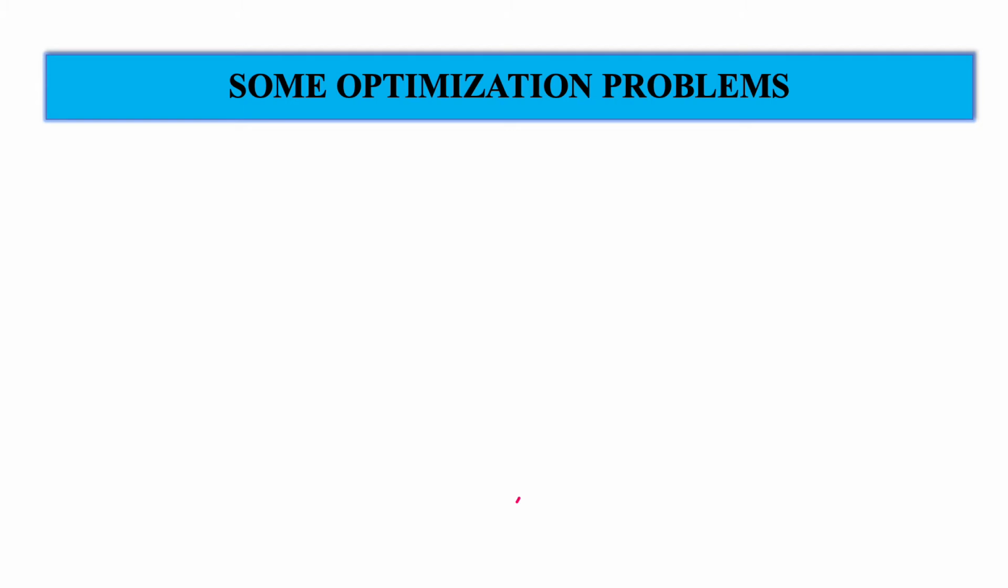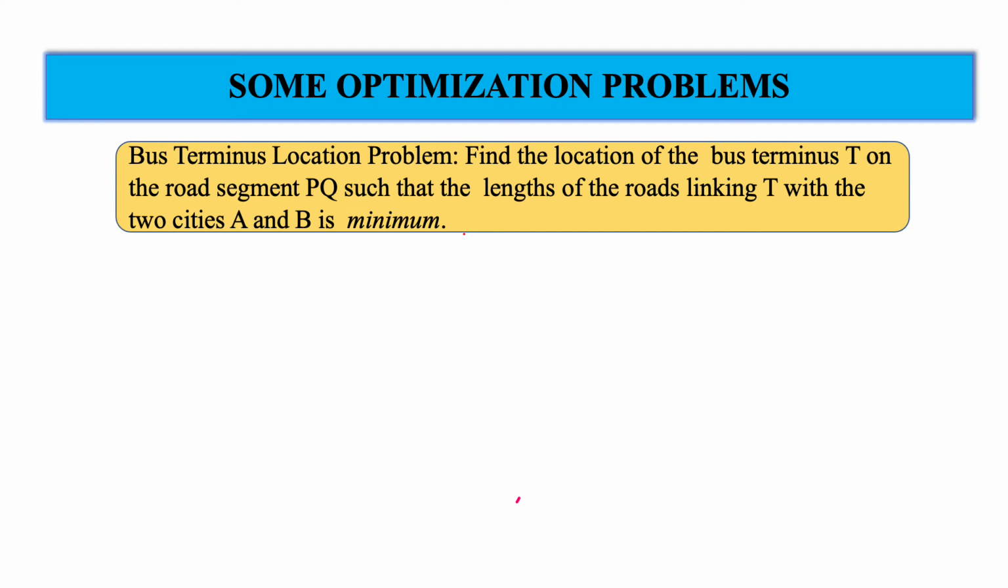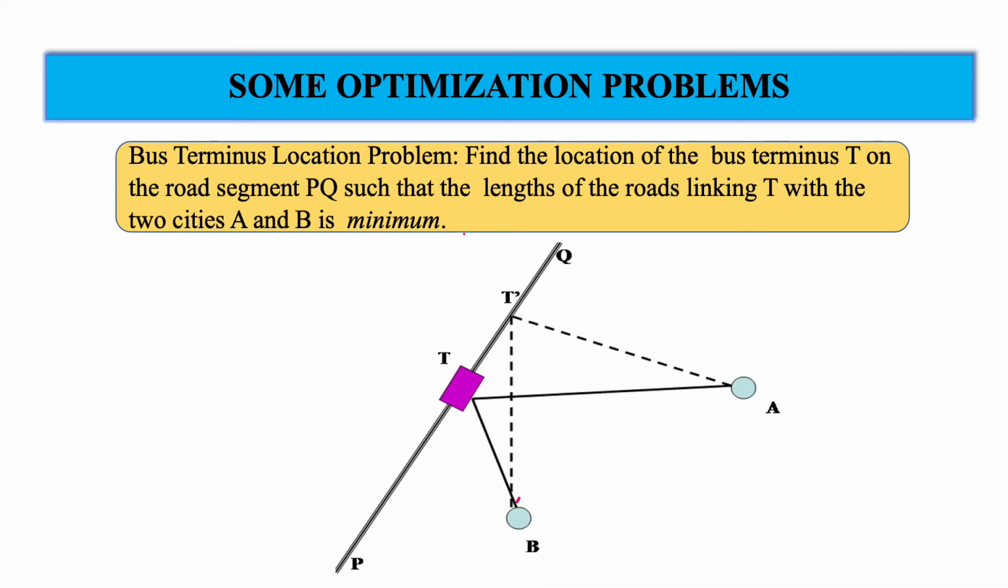Now let us consider another problem, which is called the bus terminal location problem. Assume PQ is a rectilinear segment of highway, and A and B are two cities which are on one side of this highway. The problem is to construct a bus terminal T on this section of highway, which is conveniently located for the residents of these two cities. Which means that their travel time to the bus terminal should be as small as possible.